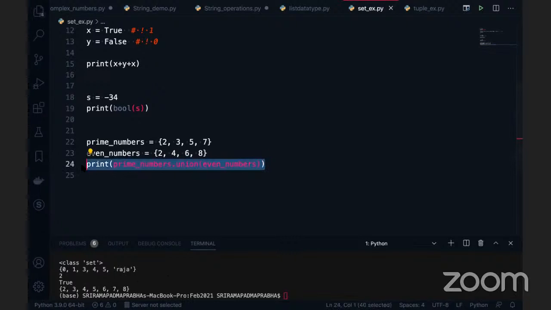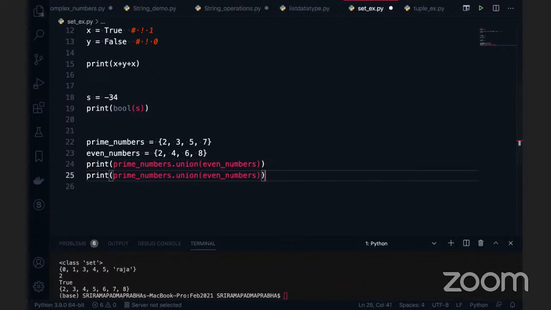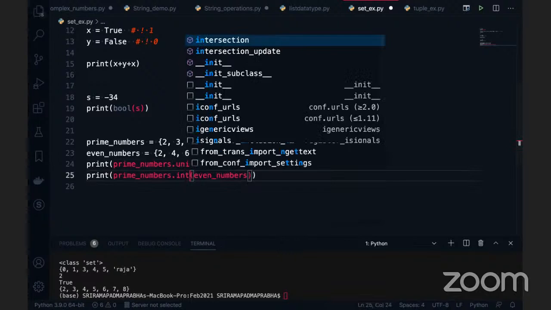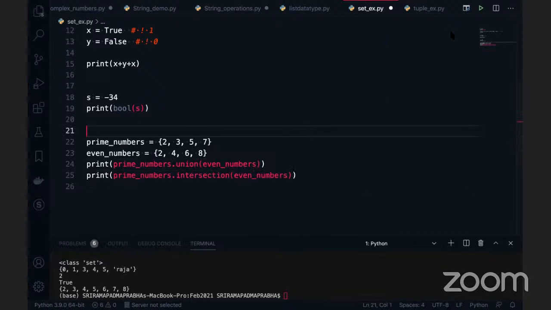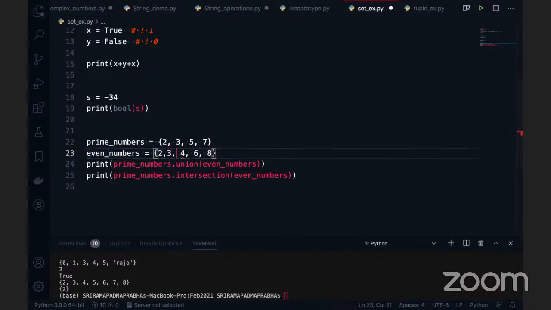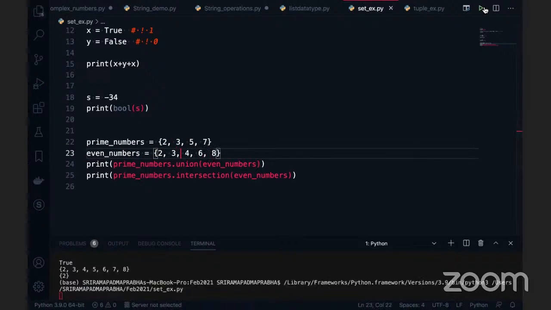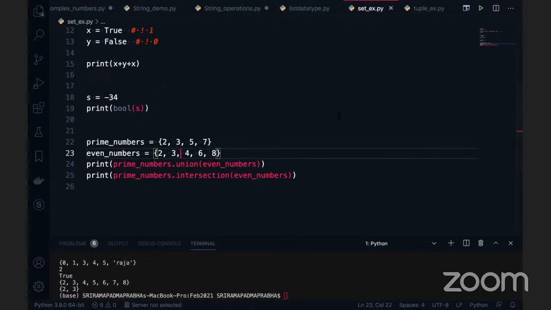What if I take the intersection here, the print of, instead of union, I will take intersection. These are very famous functions, right? The intersection is 2 only, because the common value is 2 only between these two sets. For example, if I give 3, just for example, and execute this code, you can see 2, 3 also. Am I correct? So we can give this data basically. This is how it works. I'm going to execute this code. You can see 2, 3, 4, 5, 6, 7, 8. 2 also it works.